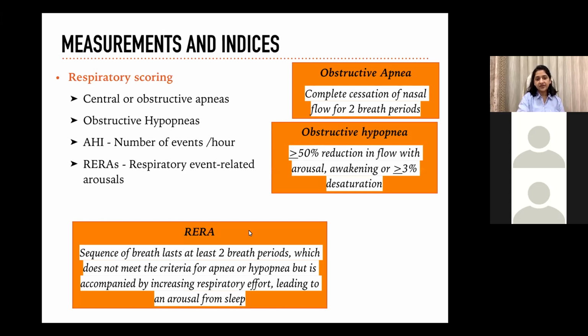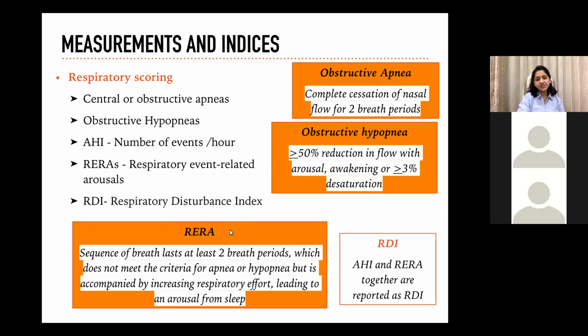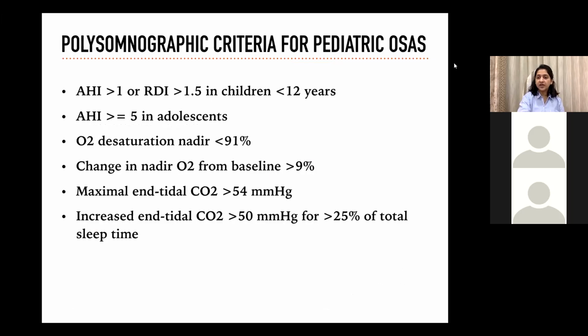Another terminology is RERAs, which are respiratory event-related arousals. These are a sequence of breaths lasting for 2 breath periods, which do not satisfy the criteria of apnea or hypopnea, but are associated with increased respiratory effort, increased labored breathing, and arousal. And respiratory disturbance index is a combination of AHI and these RERAs reported together. Now, why are these terminologies important? This is because the diagnostic criteria, which is laid down by the American Academy of Pediatrics, involves these parameters.